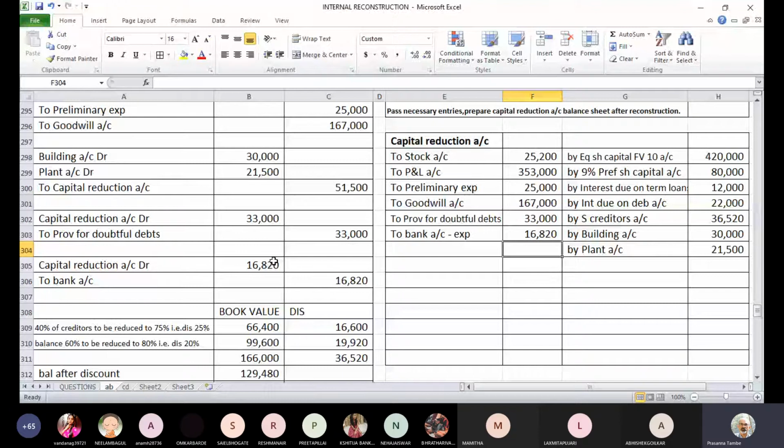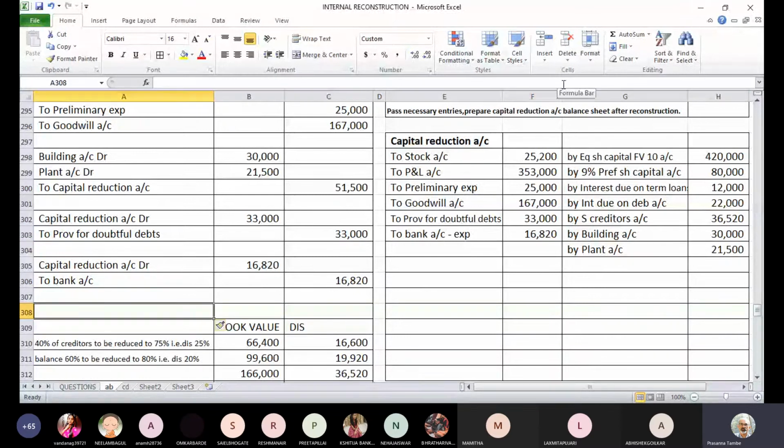Has everyone completed this ledger, or do you want a little time to post the entries? Complete, sir. Okay, I'll wait for a minute. Those who have not completed can complete the ledger account, and then we will see the balancing. Complete the capital reduction account if not already completed. I'll give you a minute to write down the entries. Any difficulty in compilation of the capital reduction account now? No, sir. Okay.